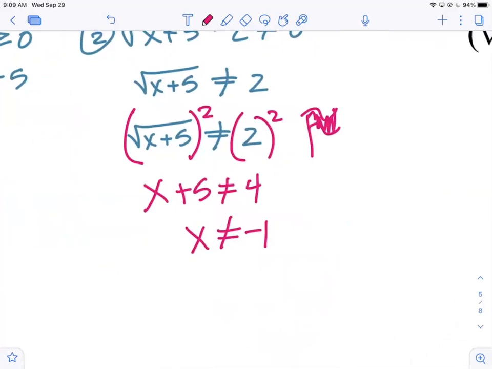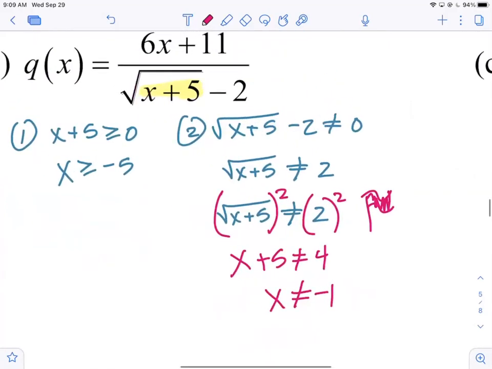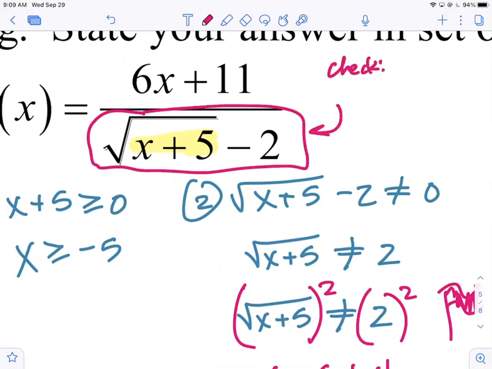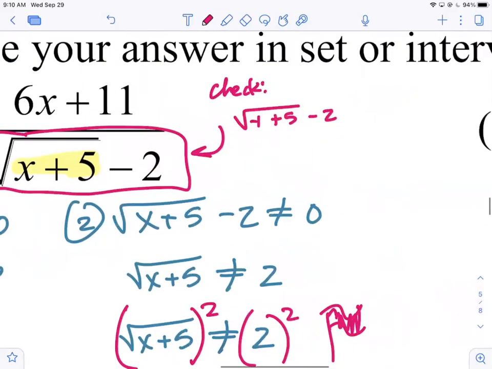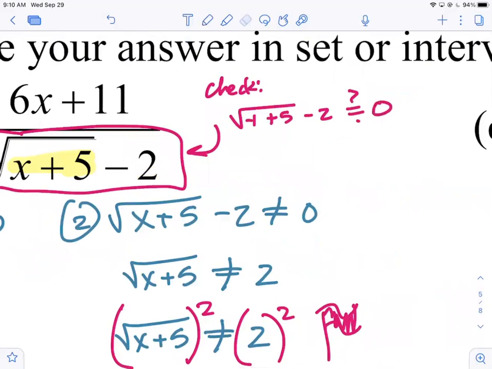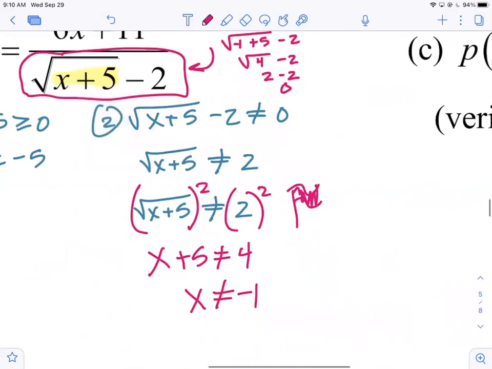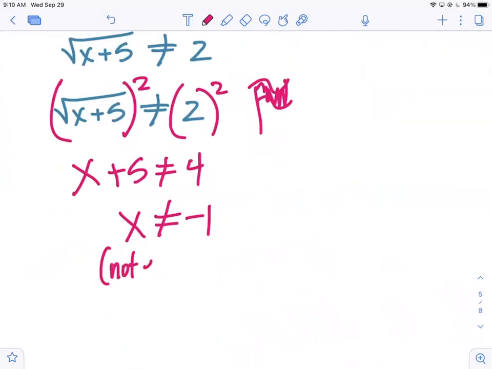Now, here we're saying x can't be -1. Does -1, in fact, cause a 0? Well, let's plug it back in. I'll plug it into this version here. I'm going to check off to the side up here. I get the square root of -1 plus 5, minus 2. You don't have to write equals 0 question mark. You can just evaluate it, right? What is -1 plus 5? 4. What's the square root of 4? 2. What's 2 minus 2? 0. Does it cause a 0? It does. So it's not extraneous. For what it's worth, it's not extraneous. It does cause a 0.